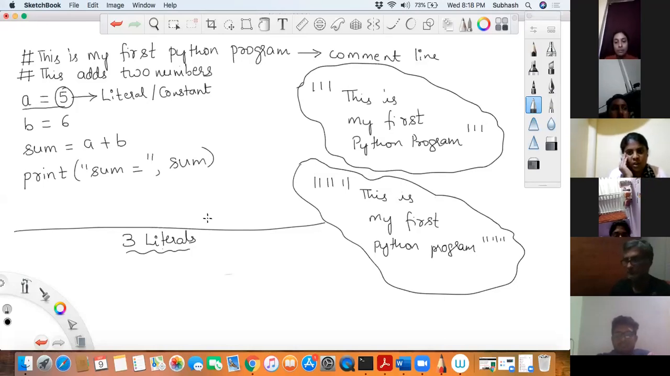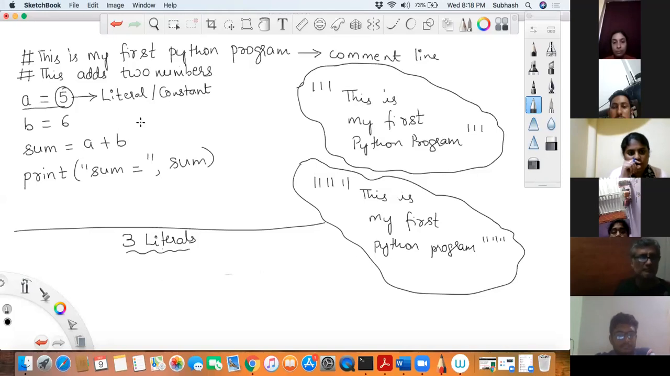Okay, cool, nice. So what I'm trying to tell you, I will repeat once again. This number 5 here is called a literal. A literal can also be called a constant. Now, what do you mean by literal or constant? Any value or any data that could be stored into a memory location is called a literal or a constant. Now how many types of literals are there in Python is my question.